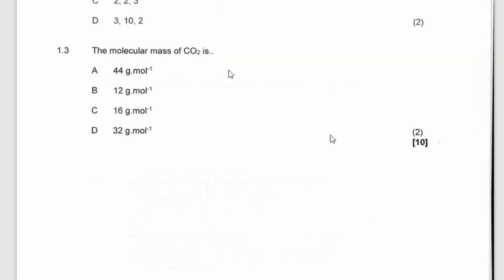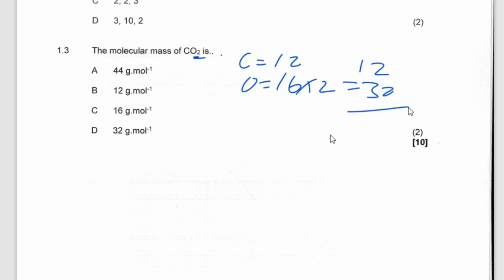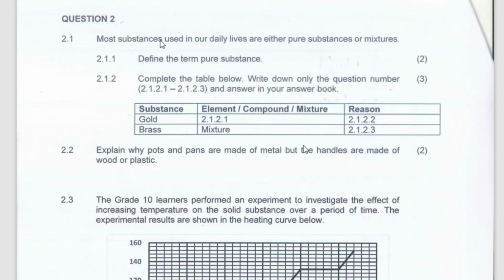Then we go to the molecular mass of carbon dioxide, you calculate. Carbon is 12, oxygen is 16 times 2, which is 32. This is plus, then you get 44. So the answer becomes this. You see, it's simple. They brought this one so that you guys can pass. Anyway, let's go to the next question.